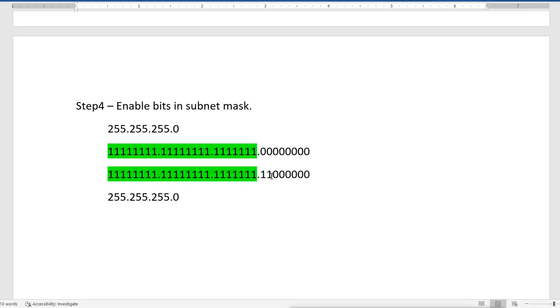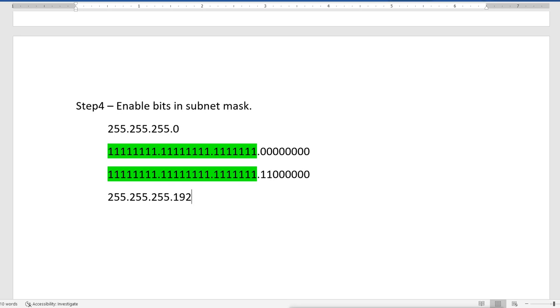So we remember that the first bit's value as a position is 1, then the second is 2, then 4, then 8, then 16, 32, 64 and 128. So these 2 bits' value is 128 plus 64, and that is 192.